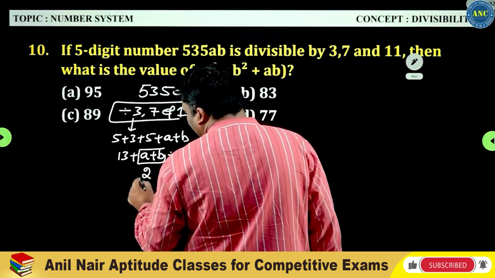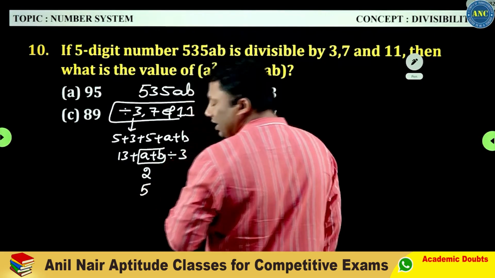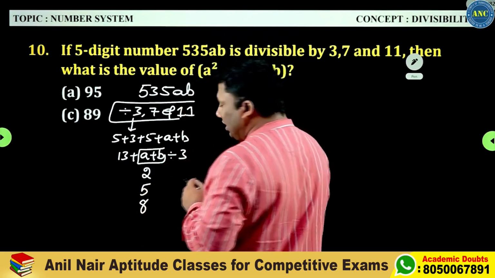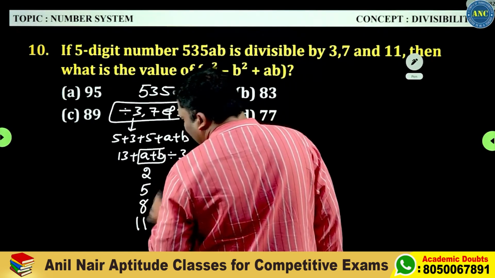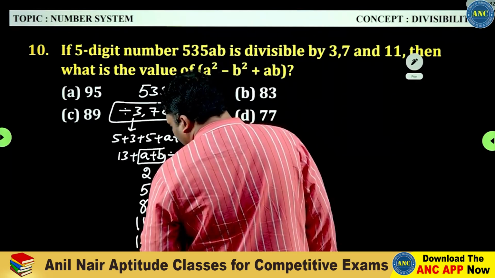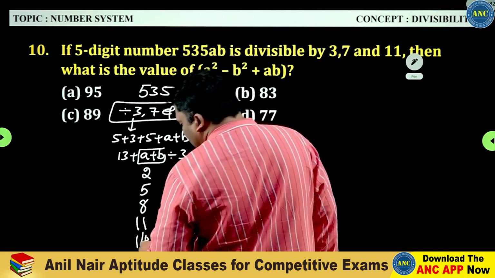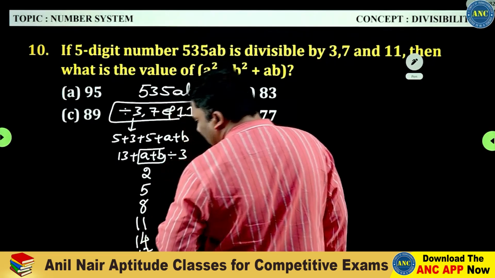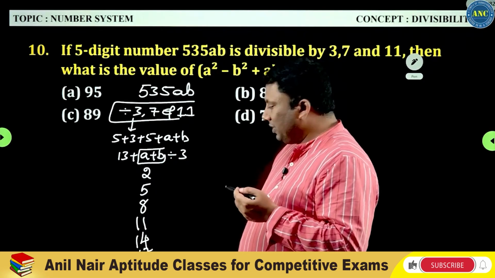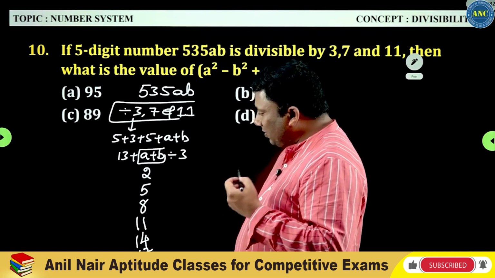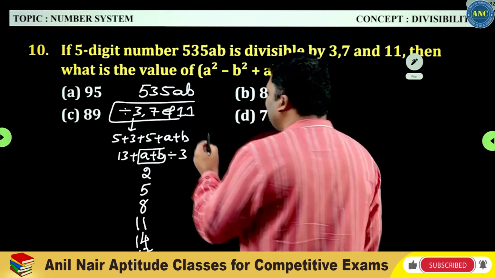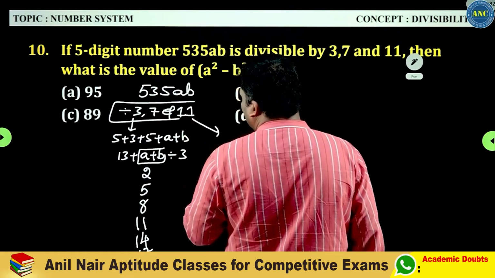Or 13 plus 5, 18, it is divisible. 13 plus 8, 21, it is divisible. 13 plus 11, 24, it is divisible. 13 plus 14, 27, it is divisible. 13 plus 17, it is divisible. So a plus b can take 2, 5, 8, 11, 14 and 17.